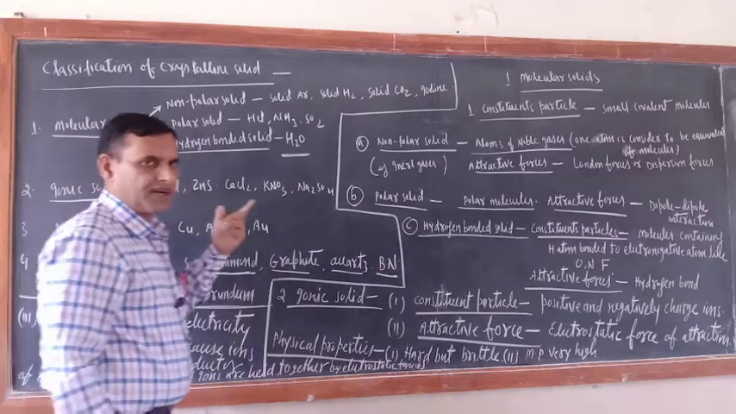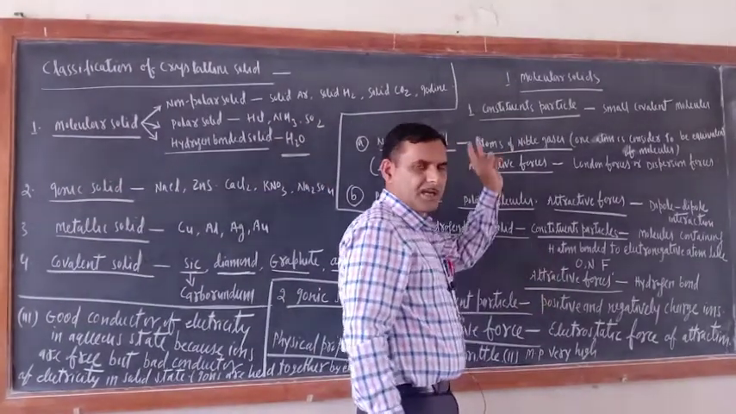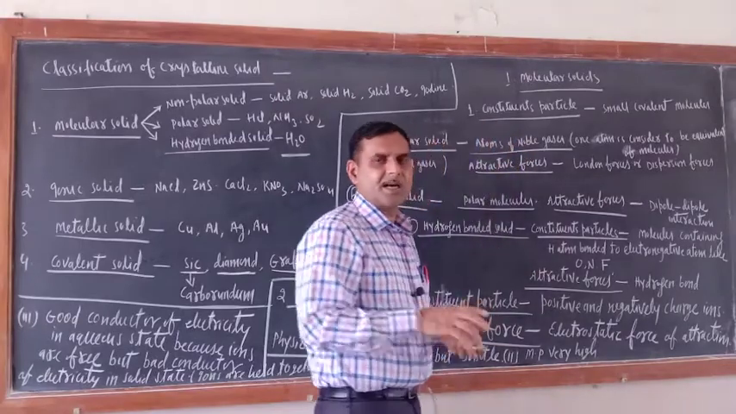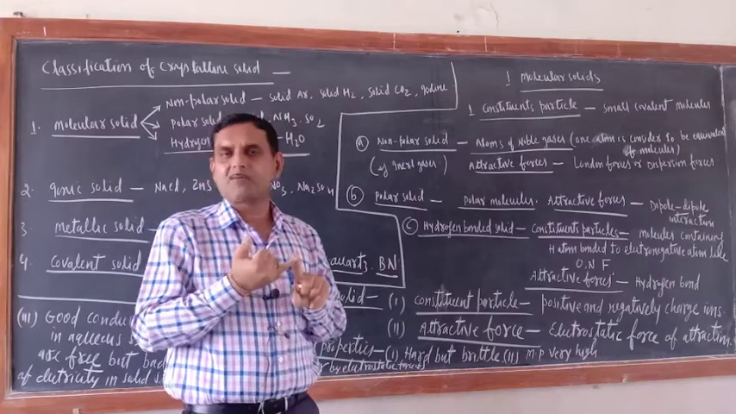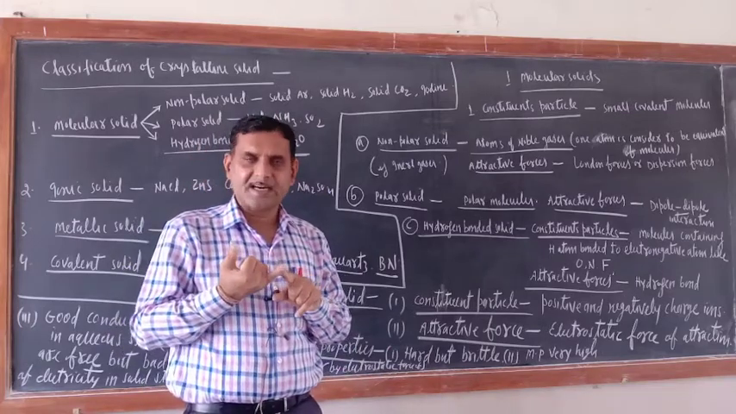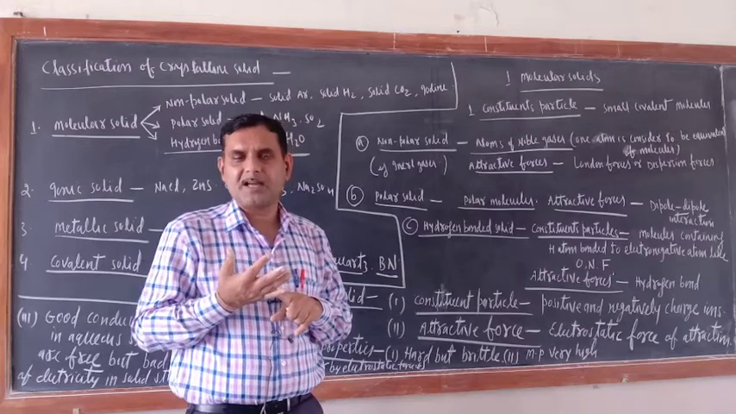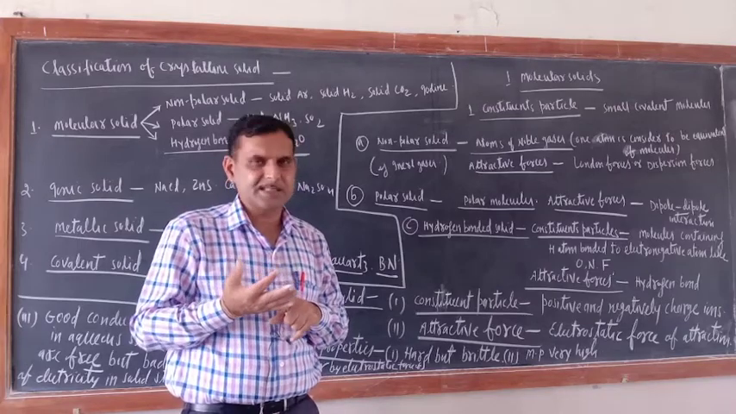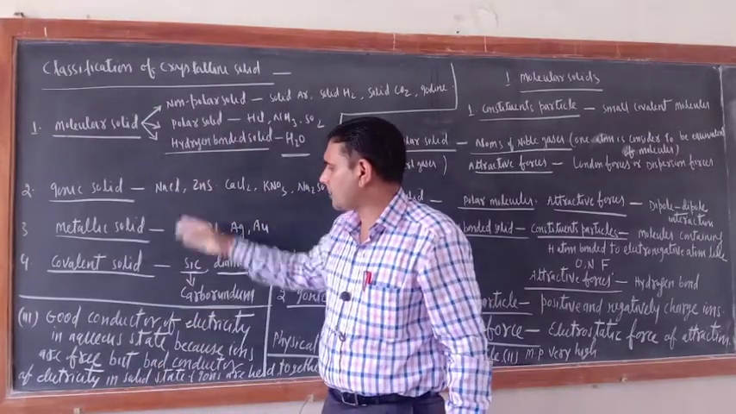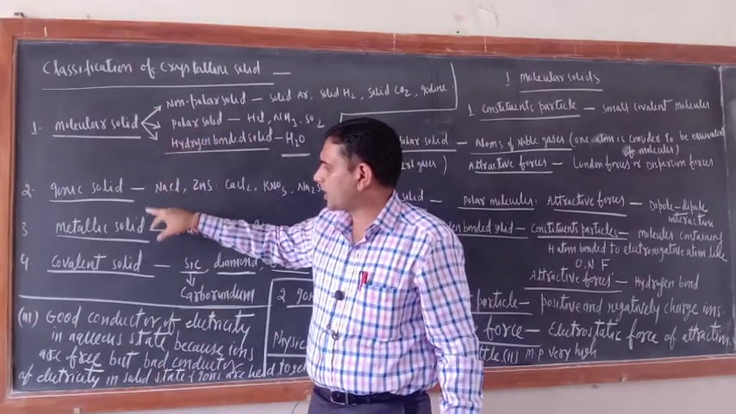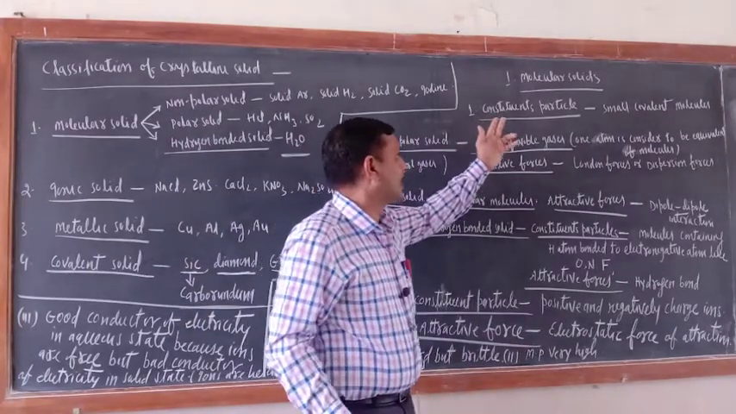Now let us begin with the first type of solid, the molecular solid. In molecular solids, we will study each category of solid under three headings: number one, constituent particle; second, attractive force; and third, physical properties. The examples I wrote here separately, all four categories together. So let us begin with molecular solid.